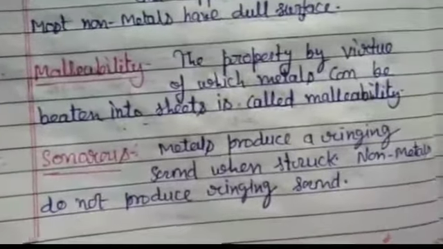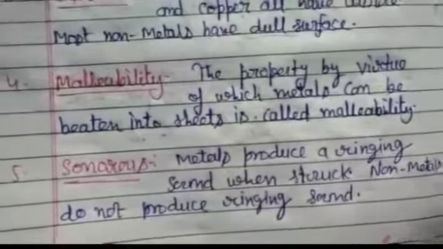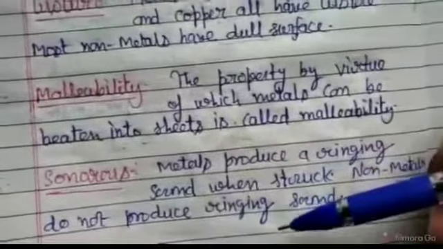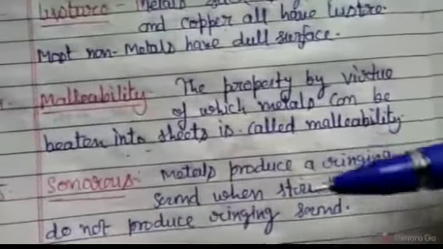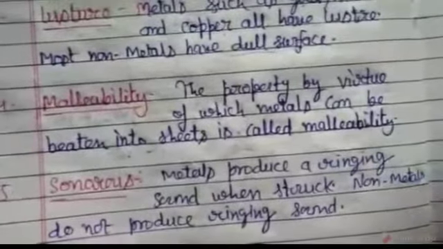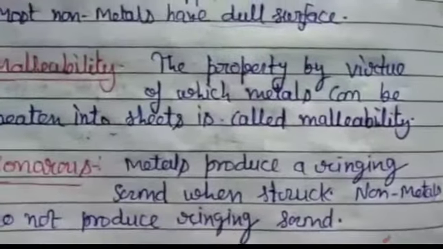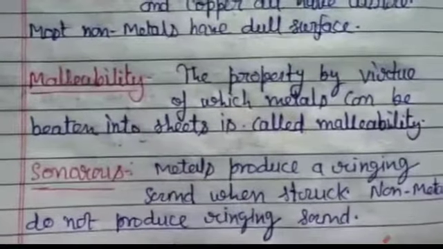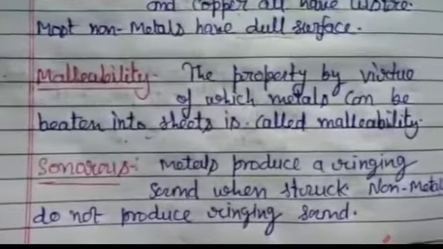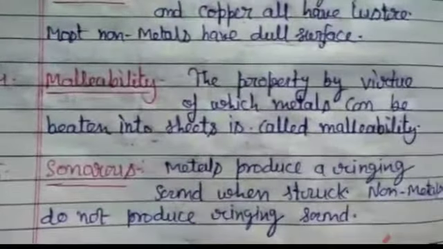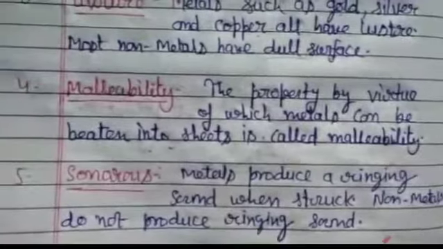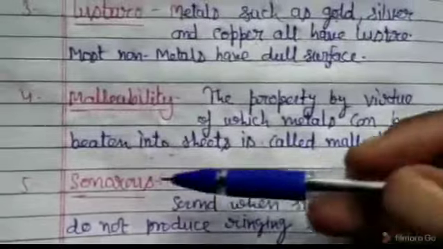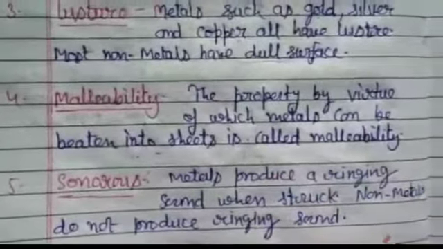Have you ever seen that bells are made of metal, mostly brass? Non-metals do not produce a ringing sound when struck hard, and hence they are not sonorous. Metals produce sound.